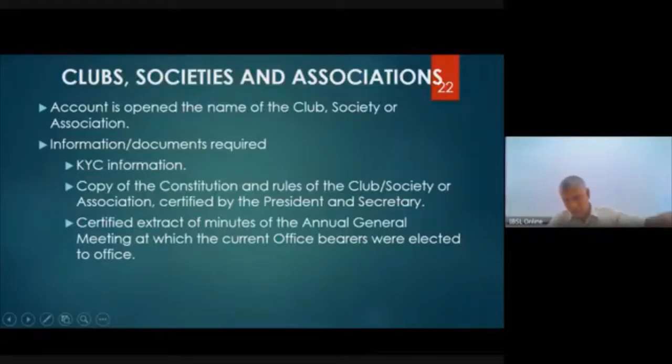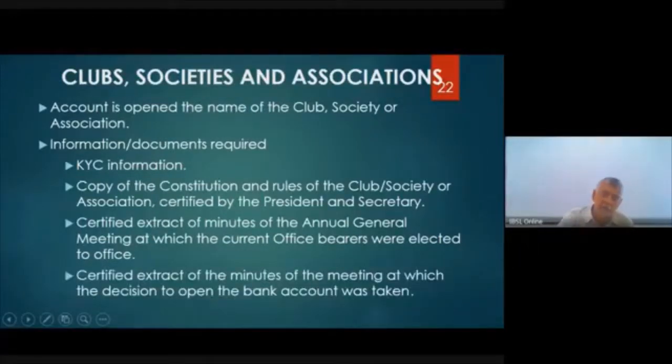Vice President, Sumit Silva. Then there's another Vice President, Rukmal Gamagi. Like that, all the names of the people who got elected there should be there. And these are normally certified by the President and Secretary, right? Whatever documents are given to the bank must be certified by the President and Secretary.